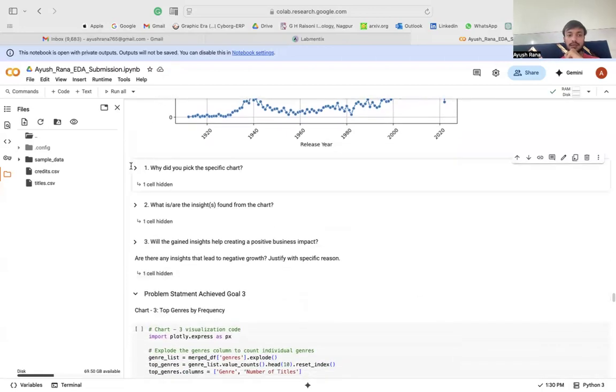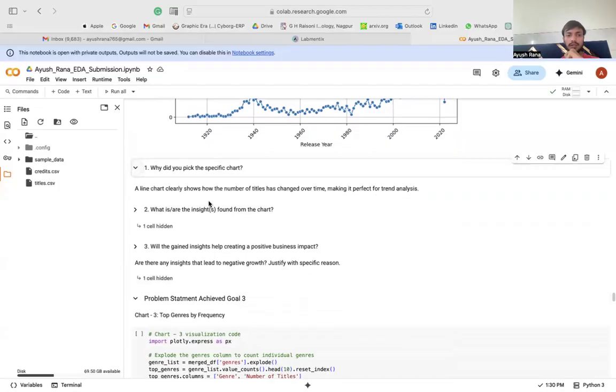This was important because a line chart clearly shows how the number of titles has changed over time, making it perfect for trend analysis. So when you're looking for trend analysis, it is advisable, and the predominant thing to do, to analyze it through line charts as well.